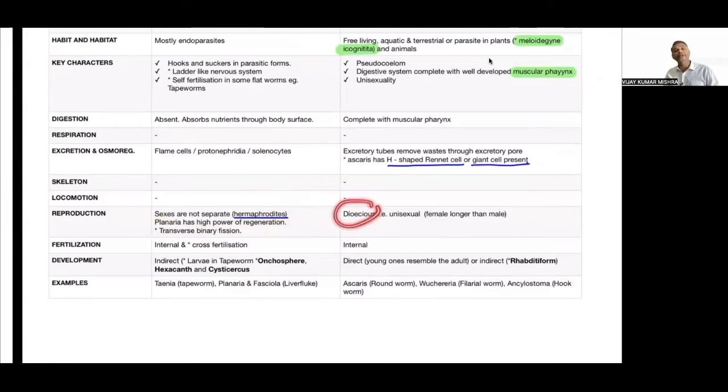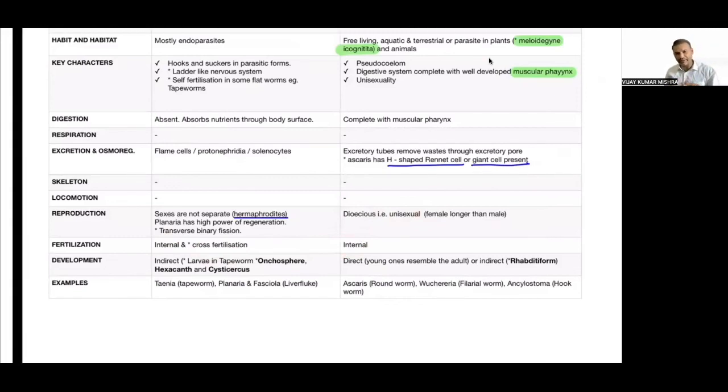Ascaris, or Aschelminthes, is going to be dioecious. It is unisexual. Female is longer than the male. Sexual dimorphism, that we have already discussed. Fertilization here is going to be internal. Cross fertilization is possible. Here fertilization is always within the body, that is internal. Internal means within the body. External means fertilization will be outside the body in the environment.